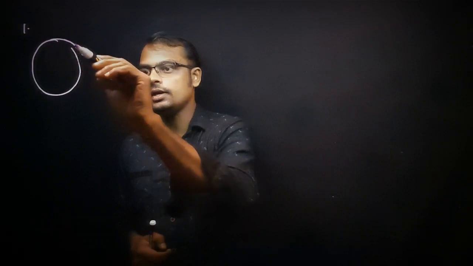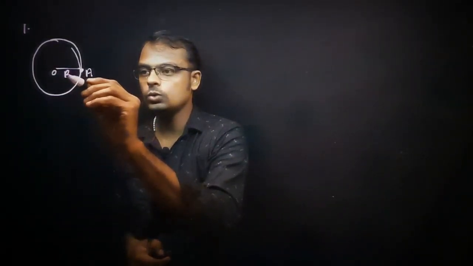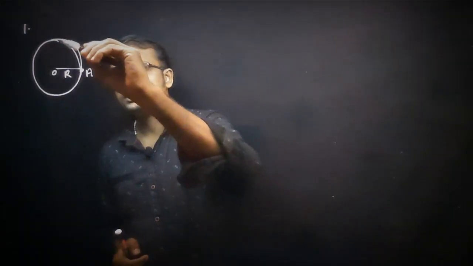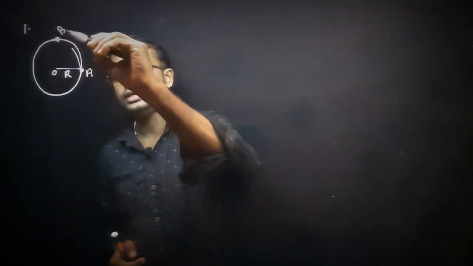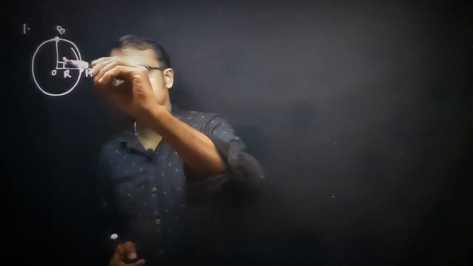Now we have to calculate the distance traveled and the displacement. This is the initial position. So this is the origin O, and O to A is the radius R. Now the object has reached the point B, making an angle of 90 degrees.